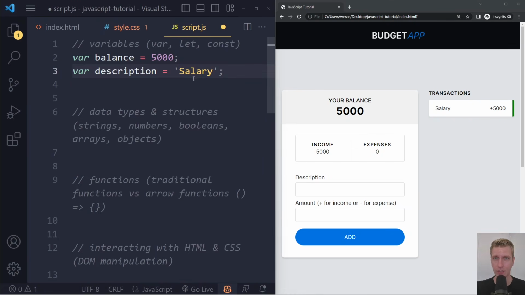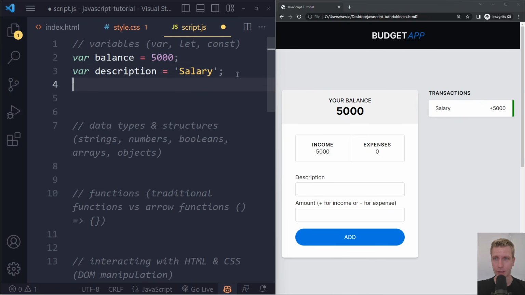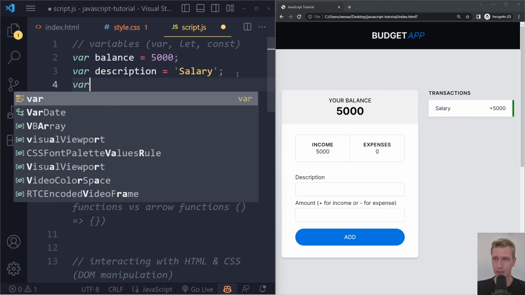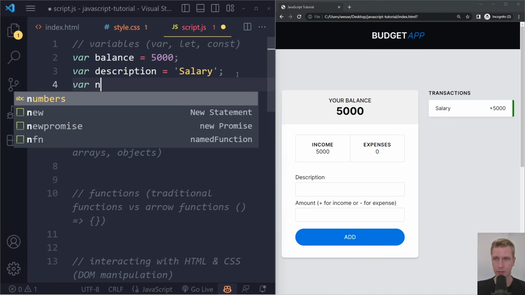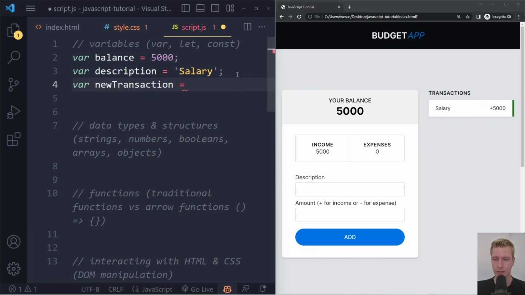So here, a semicolon at the end, we're assigning a string, right? This is a string. We're assigning that to a new variable called description. And I could keep going here, right? So we could have another variable in our app. Maybe var, is there a new transaction, right? Maybe new transaction. This could be true or false. It's called a boolean, right?